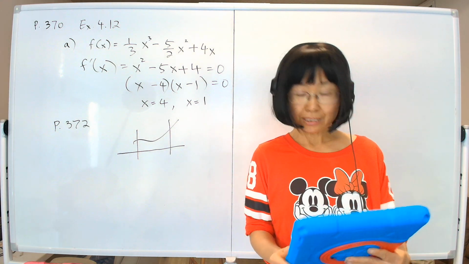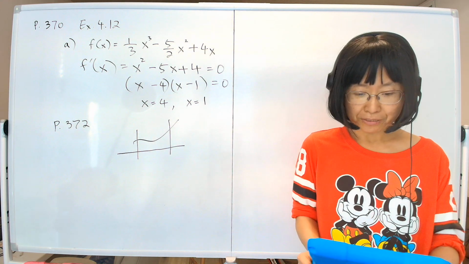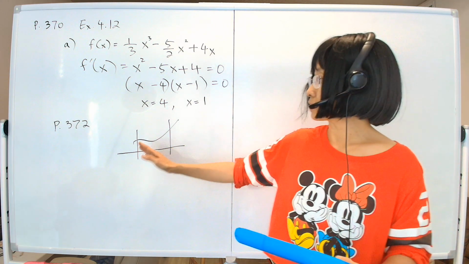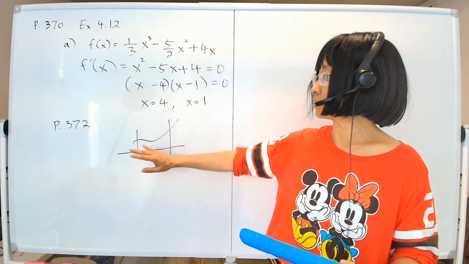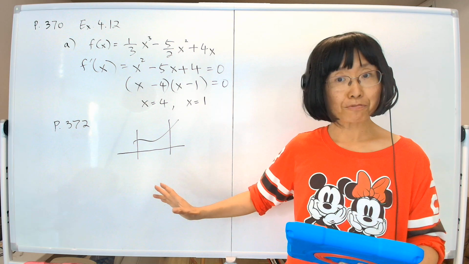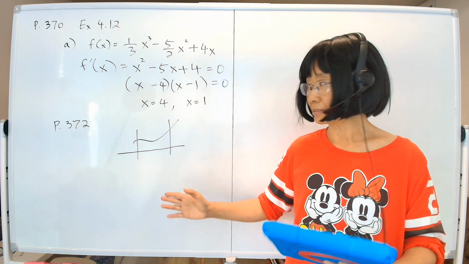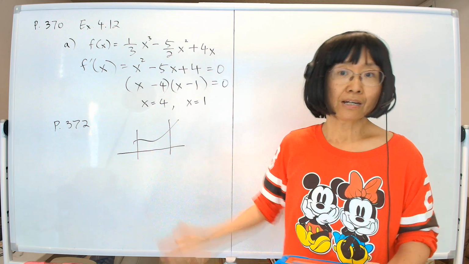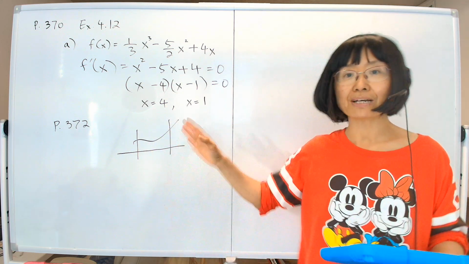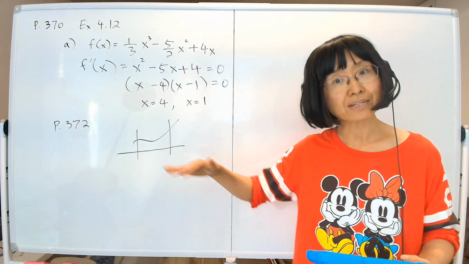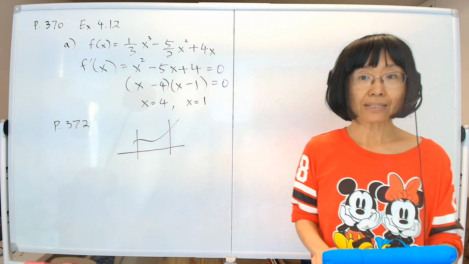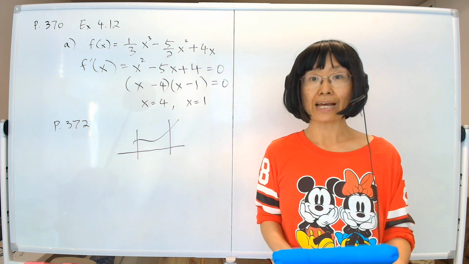Now let's look at the next thing. Example 4.13 is very straightforward as well. You're given a function, you calculate the derivative and figure out when it is 0. Those are the critical points. Then you check the endpoints on some finite interval to see which is the absolute maximum, absolute minimum, and which is the local maximum or local minimum. I will have you do that as homework as well.